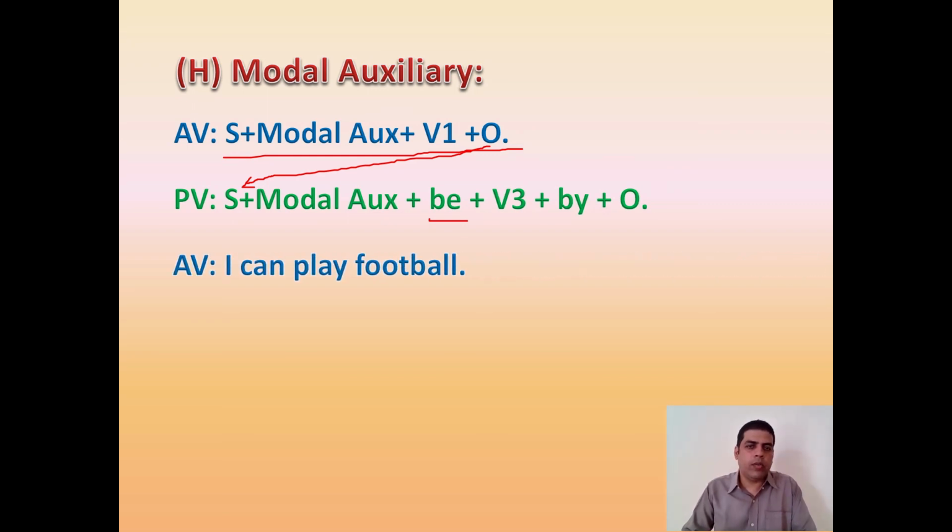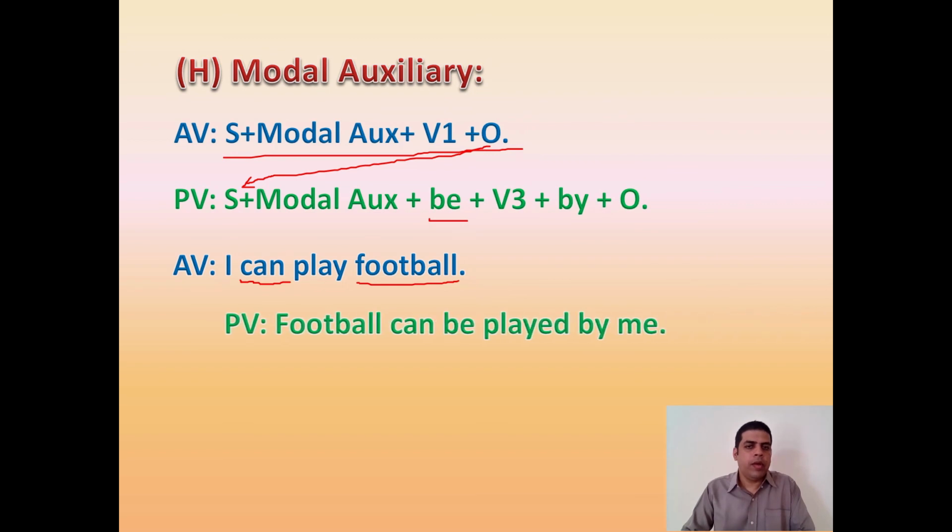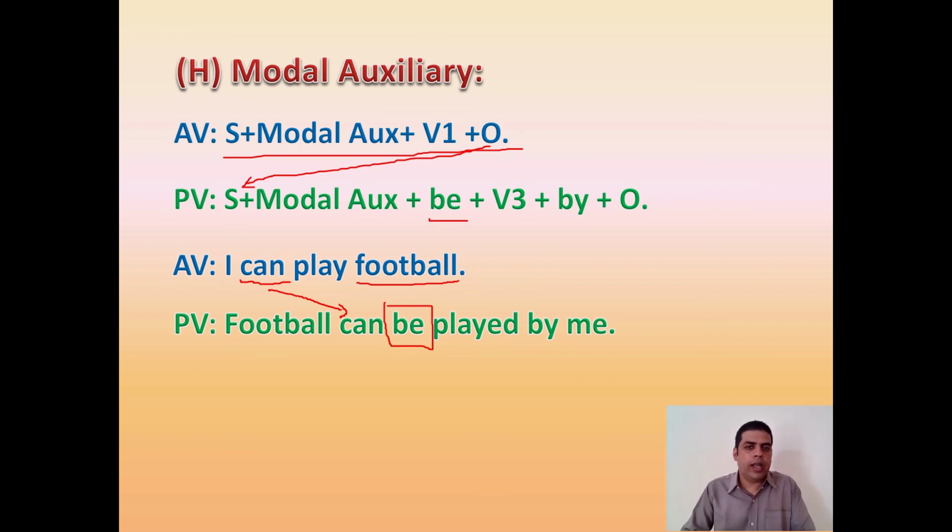Let us have a look at one example. I can play football. Here if you see, football is the object, modal auxiliary is the word can. Now while converting, what will be happening? Football can, same modal auxiliary will be kept there, plus new word be will be added, play, played, played, so that is the V3, so that will be put, by as you know will be added. Here I, subject pronoun, will become the object pronoun, that is me. So the answer will be football can be played by me.